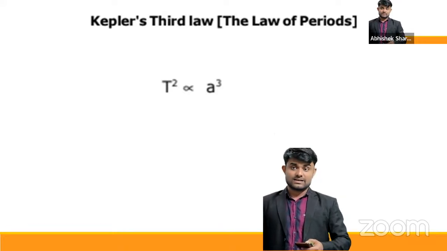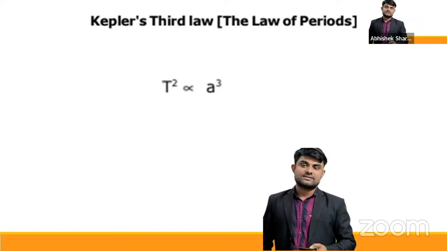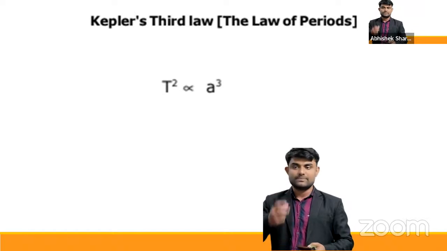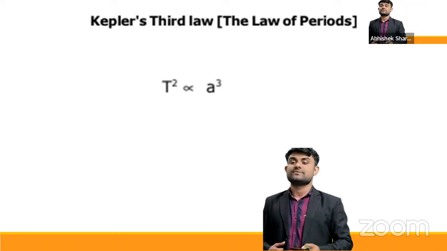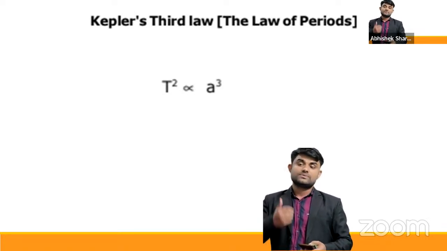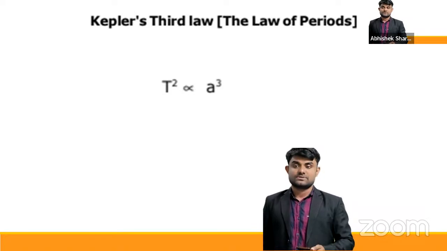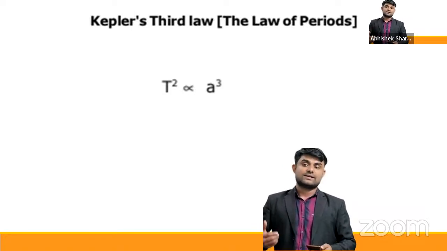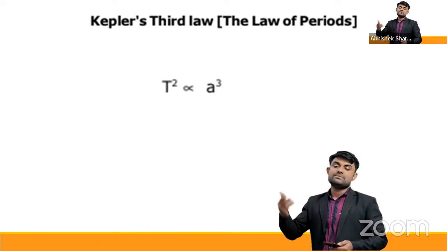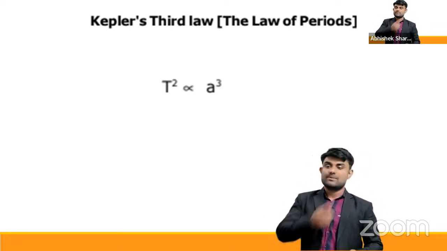Then the third law, Kepler's third law, also known as the law of periods. Kepler observed in space that the path of the planets is elliptical with the sun at one of the foci of the ellipse. Also, he observed that areal velocity is constant, which equals L upon 2m. Then he observed that the square of the time period of revolution of the planet is directly proportional to the cube of the semi-major axis of the ellipse. You know that an ellipse has two axes, the major axis and the minor axis. So it's the cube of the semi-major axis.